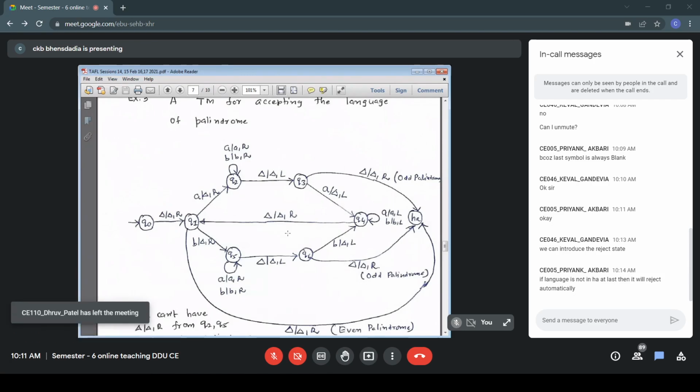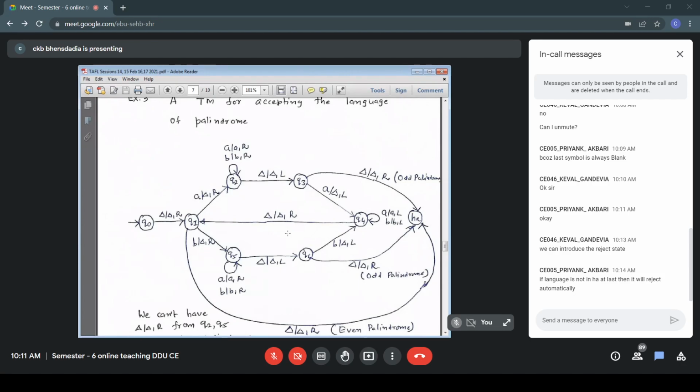So by default, even if we don't have the HR state, it is not compulsory to have it, because we have not defined a transition from Q3 on B, or from Q6 on A. Automatically it is the case. These are the cases of delta Q3 A, delta Q3 B or delta Q6 A equal to undefined. Automatically it is rejection.